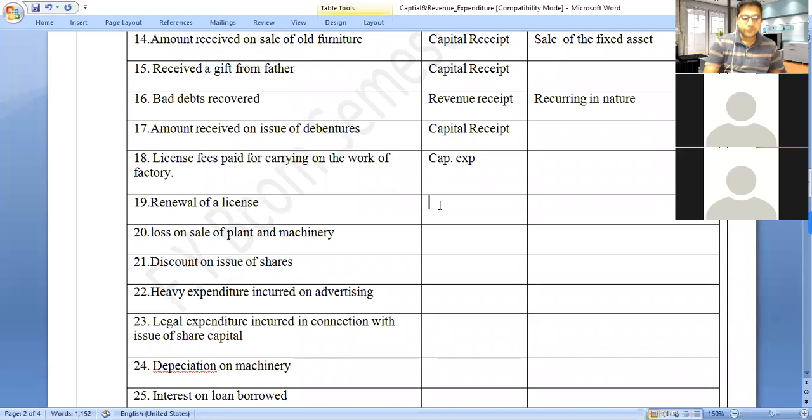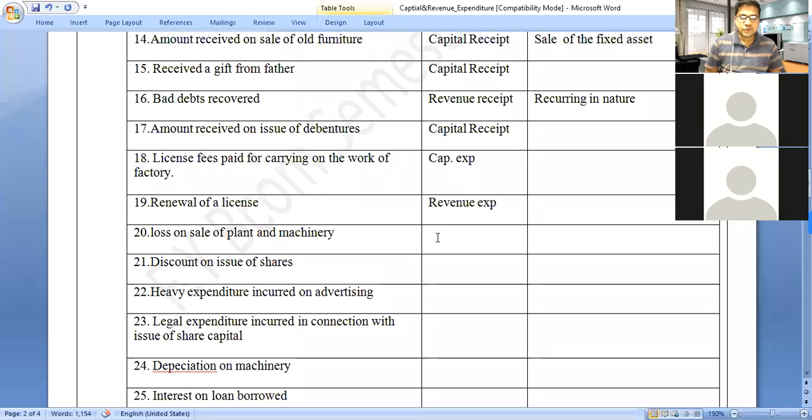Then renewal of the license. It is a renewal. It means on a regular basis we have to renew. Recurring in nature, so it is revenue expenditure.